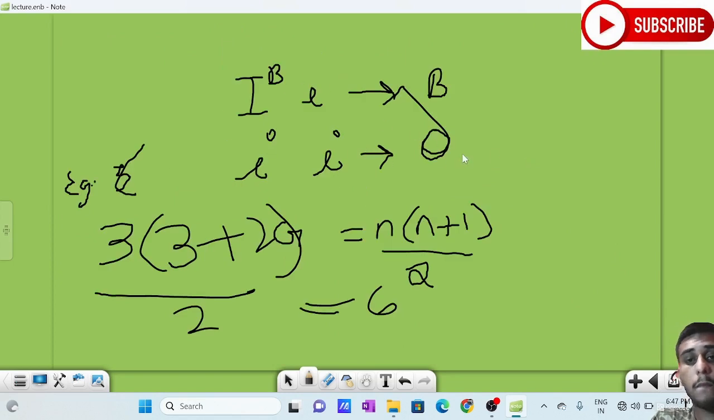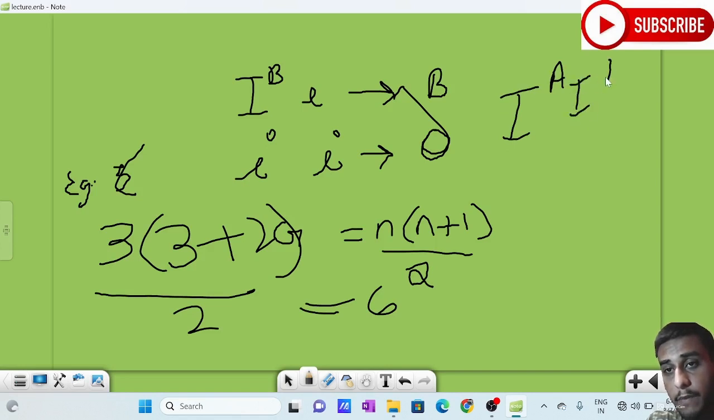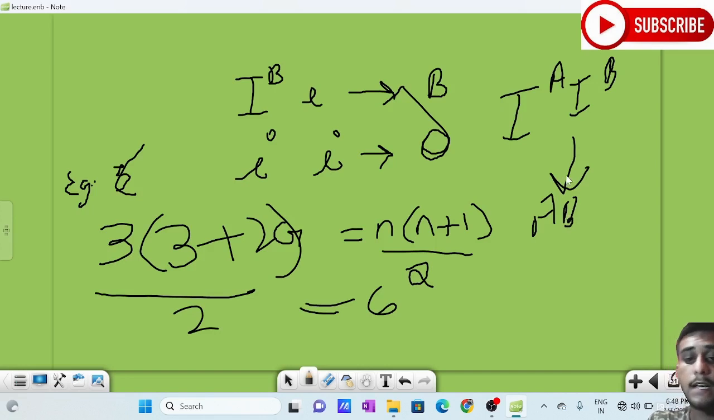4, 5. There is also one genotypic condition which I forgot to write: IA IB, which codes for AB blood group. Right? AB blood group is also present. I forgot to write it. So there are 6 different genotypes.